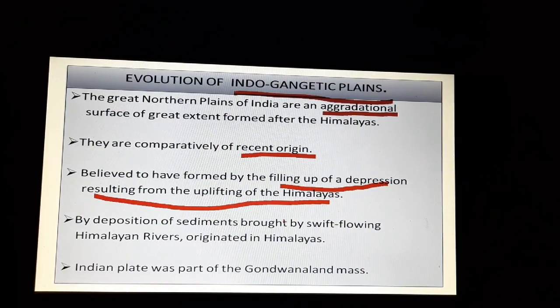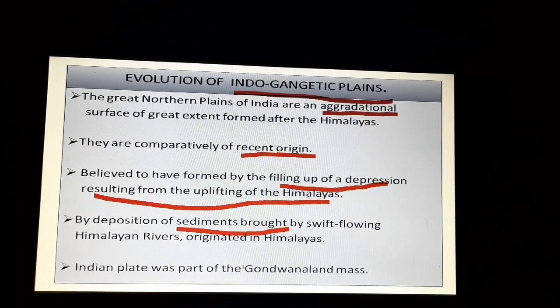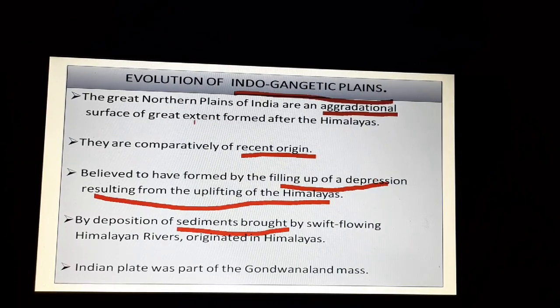As I said, the Himalayas were uplifted. When they uplifted, there was a gap between the Himalayas and the Peninsula Plateau. And this gap was filled by the sediments brought down by the swift and fast flowing rivers which originated in the Himalayas. They brought their deposits and deposited their sediments in the plain or the depression, and that is how the Indo-Gangetic plains were formed.